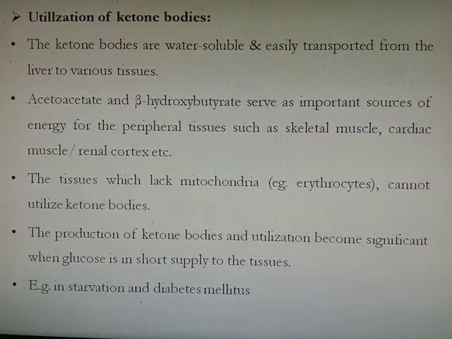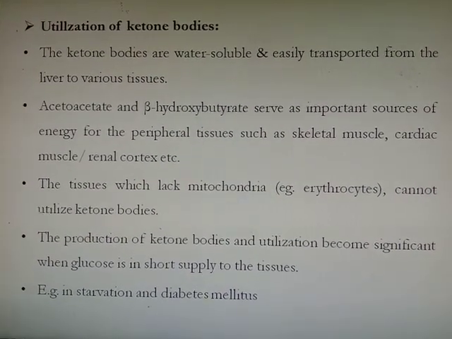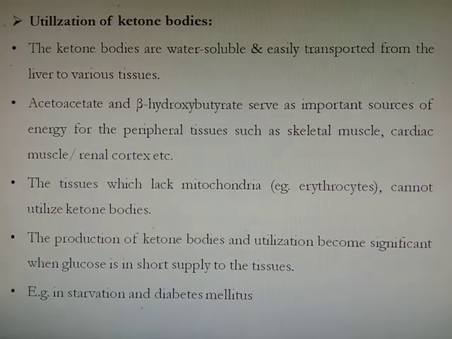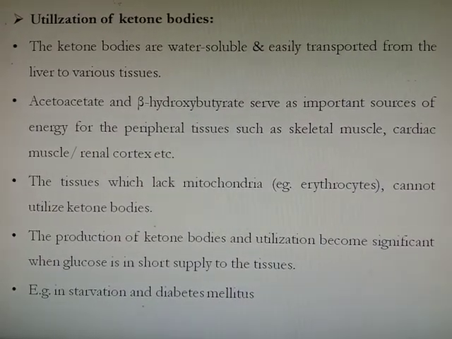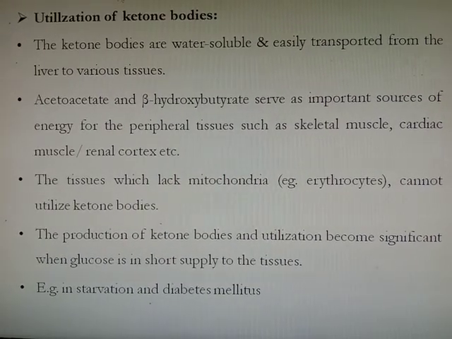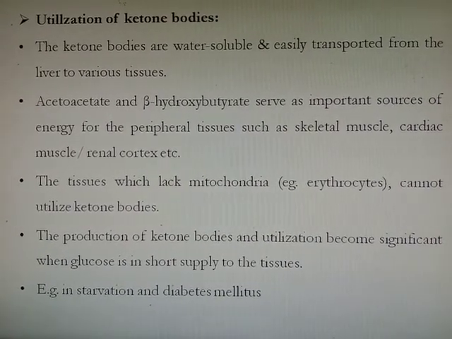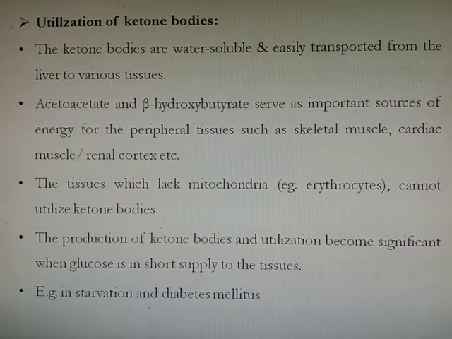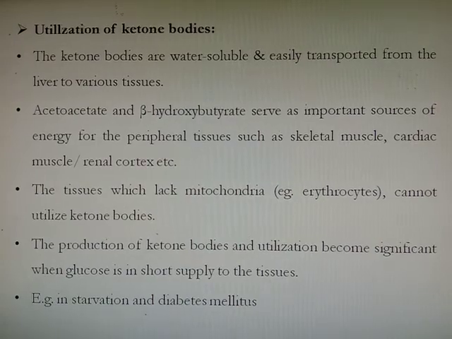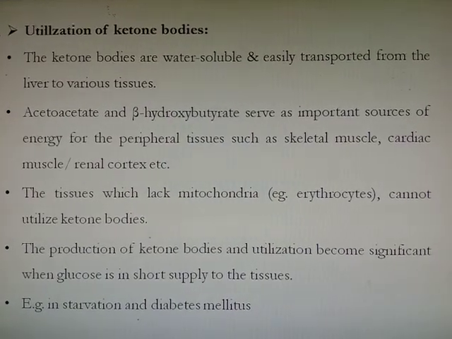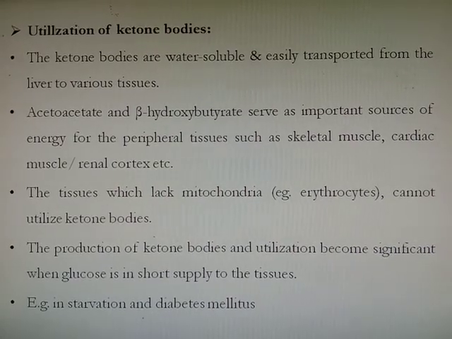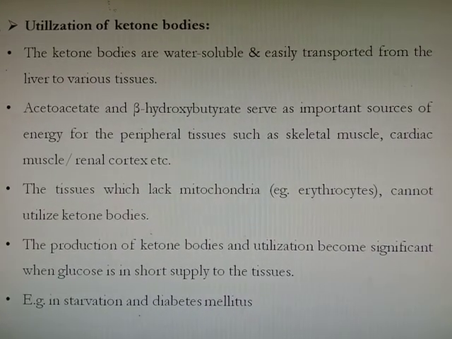Then metabolism of ketone bodies, or utilization of ketone bodies. Ketone bodies are water soluble and easily transported from the liver to various tissues. The acetoacetate and beta-hydroxybutyrate serve as an important source of energy for peripheral tissues such as skeletal muscle, cardiac muscle or renal cortex. Tissues which lack mitochondria, for example erythrocytes, cannot utilize ketone bodies.